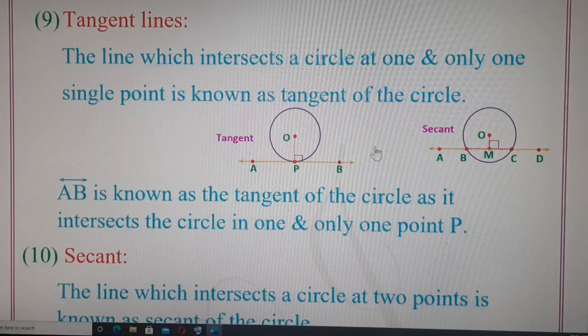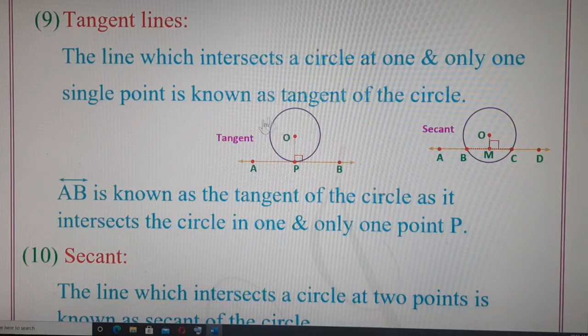Let's go to the ninth topic, that is tangent lines. The ninth type of line is called tangent lines. The lines which intersect a circle at one and only one point, that line is known as a tangent. The line which intersects a circle at one and only one single point, then such a line is known as the tangent of the circle.